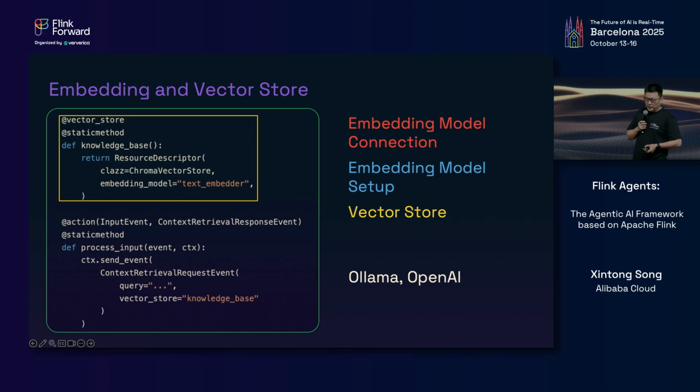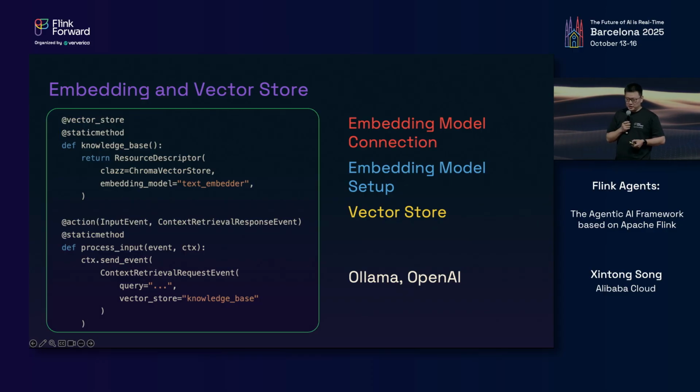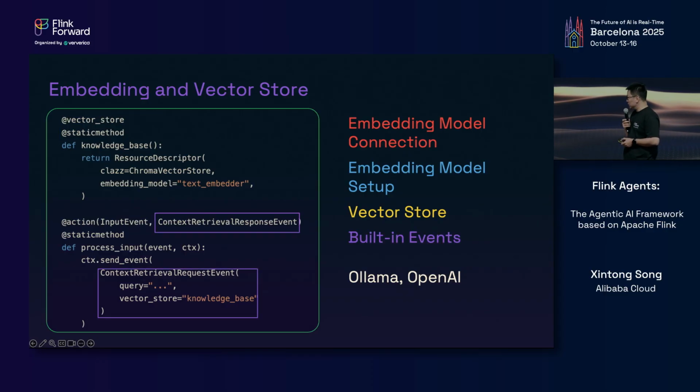Then we can define a vector store and specify it to use the embedding model setup we just defined. To search from the vector store, we can send a built-in context retrieval request event. This will trigger the framework's built-in actions to generate the embedding vector from the query text and use the vector to do a similarity search from the vector store. The result will be replied with a context retrieval response event.